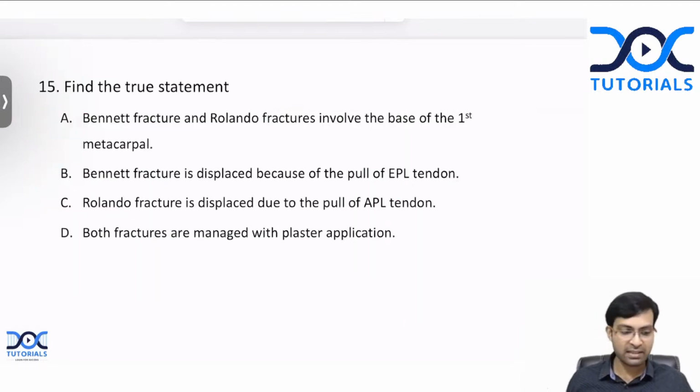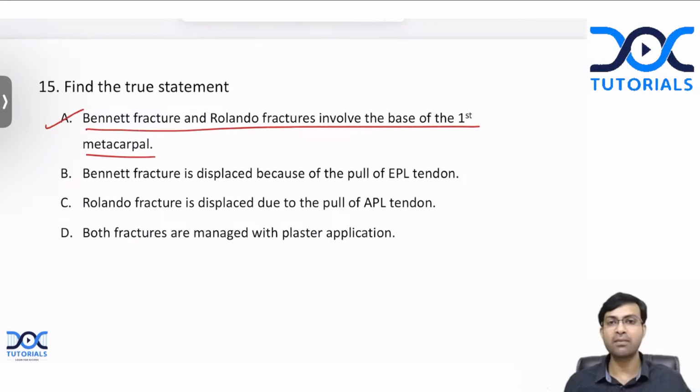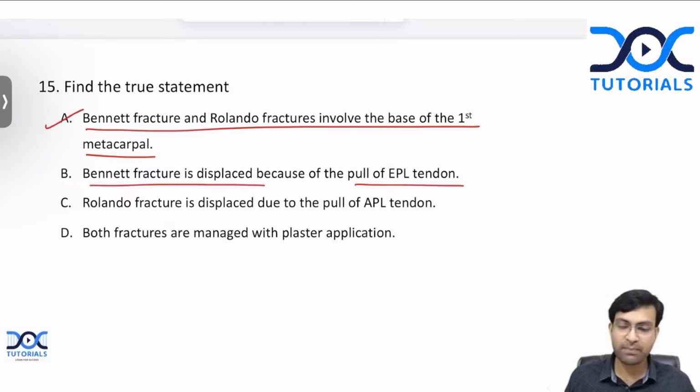So let's read the questions once again. Yes, Pallavi, Vasundhara, Iva Braden, Kalyani, you're all correct. Statement A is correct here. Bennett fracture and Rolando fracture involve the base of the first metacarpal. That is correct. Bennett fracture is displaced because of pull of EPL tendon. Is that correct? No. It is displaced because of the pull of APL, abductor pollicis longus tendon.